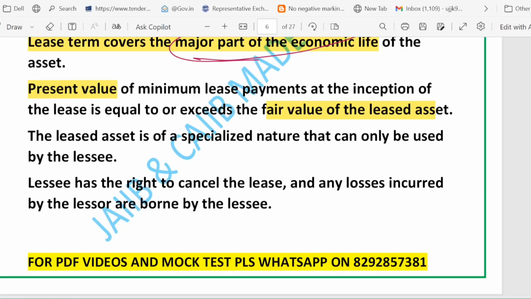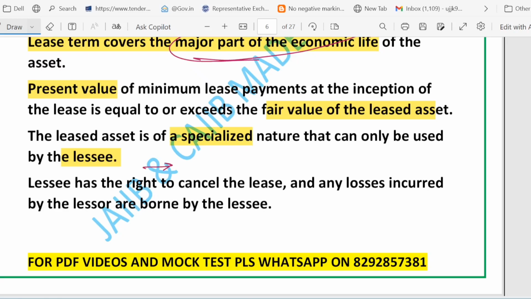Second point is that if an asset is specialized, here you will see the keyword written, specialized. Suppose the asset is specialized, which means built or adapted only for that lessee, right? So if the asset is specialized, it can't be used by others, because it is customized to be built by a particular lessee only. No one else can use it, right? So the lessee effectively gets ownership-like benefit.